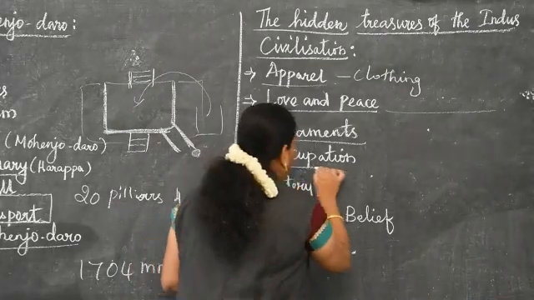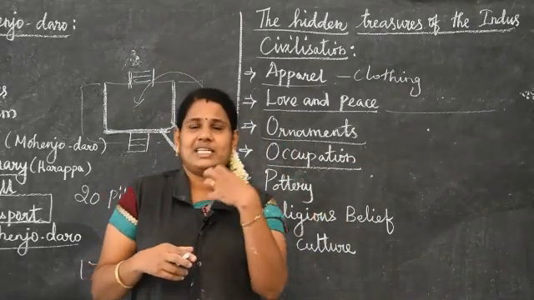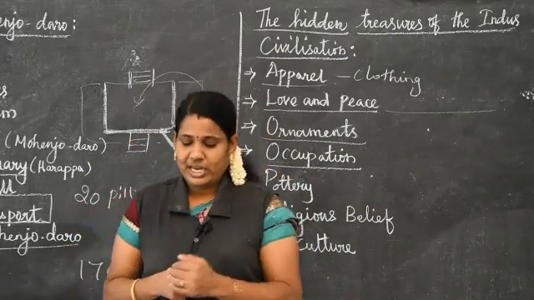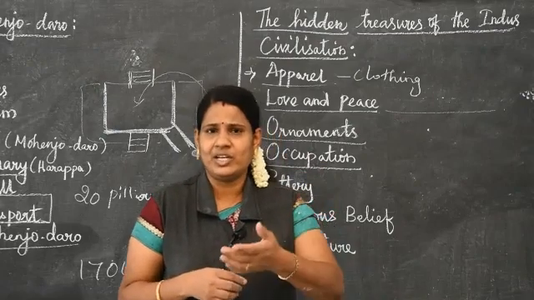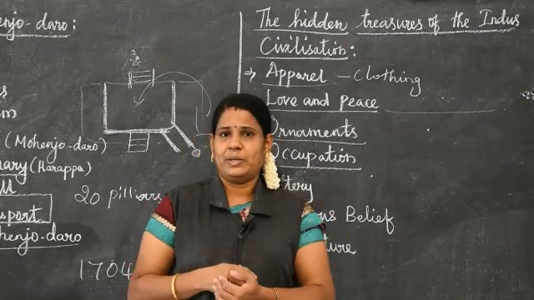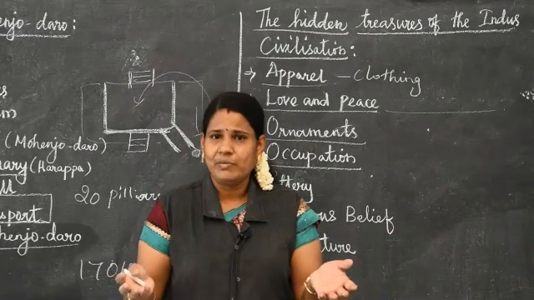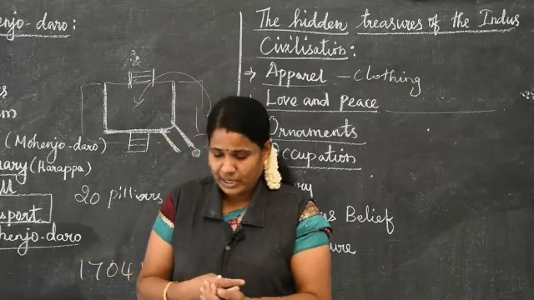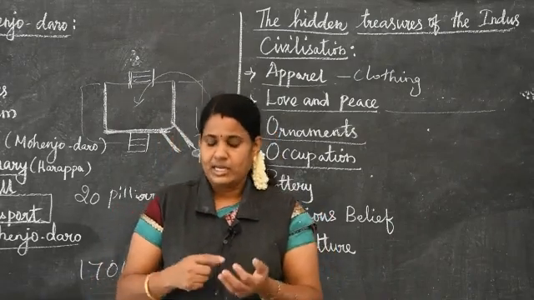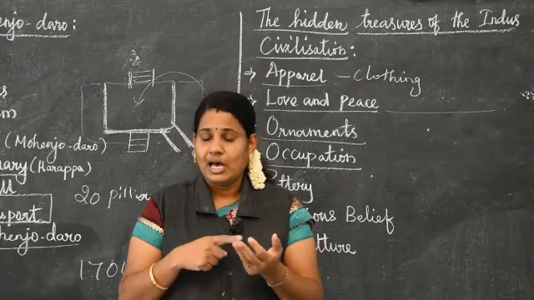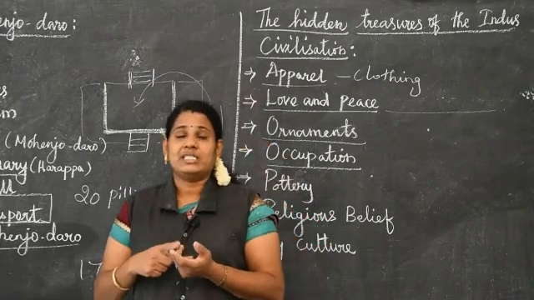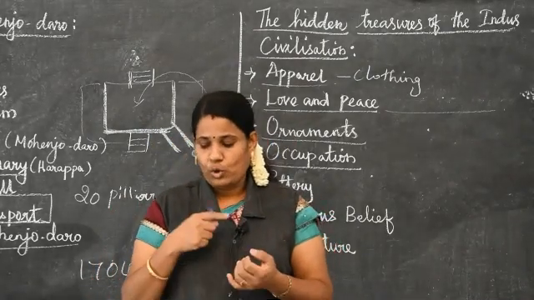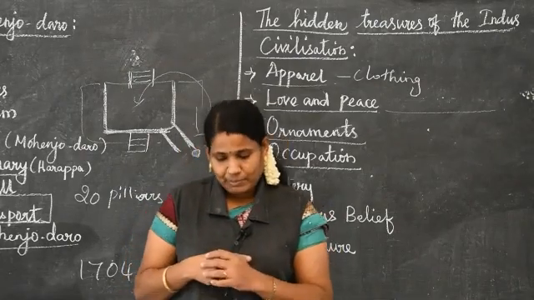What is the next one? Occupation. What activities were very important in their period? We don't know what their main occupation was, because they were doing all the activities in their period. However, they were using agriculture, handicrafts, pottery making, jewelry making, weaving, carpentry and trading were practiced.